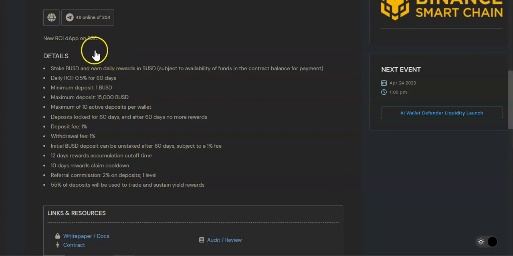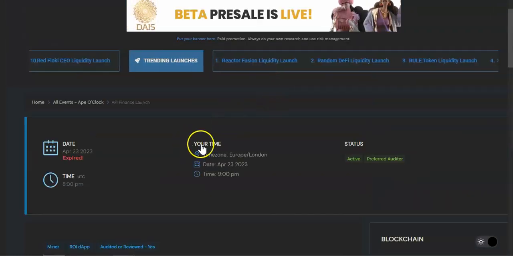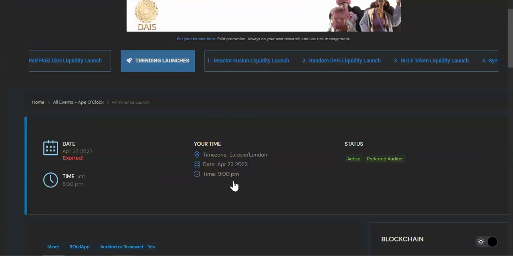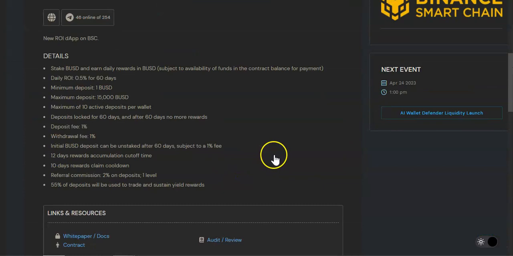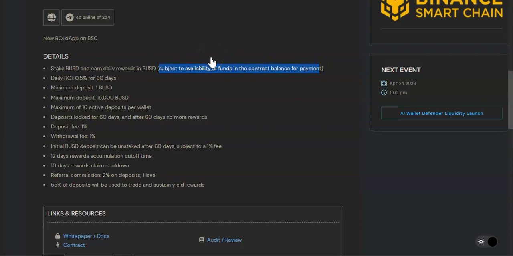Okay, so Afi Finance, it's an ROI DApp on Binance Smart Chain. This project went live yesterday, 23rd of April at 9 p.m. UTC time. You will stake BUSD and earn daily rewards in BUSD, subject to availability of funds in the contract balance for payments. So remember, once the smart contract goes to zero, that means game over.